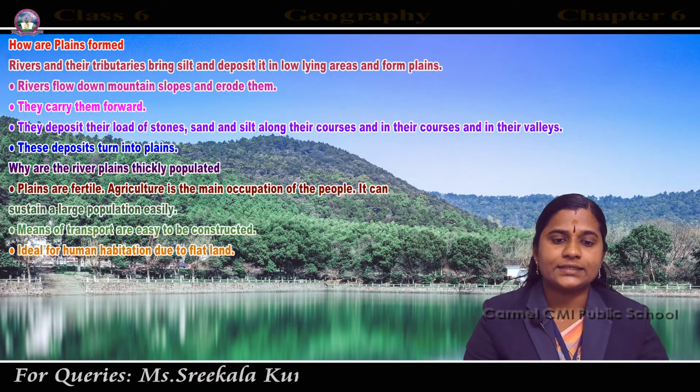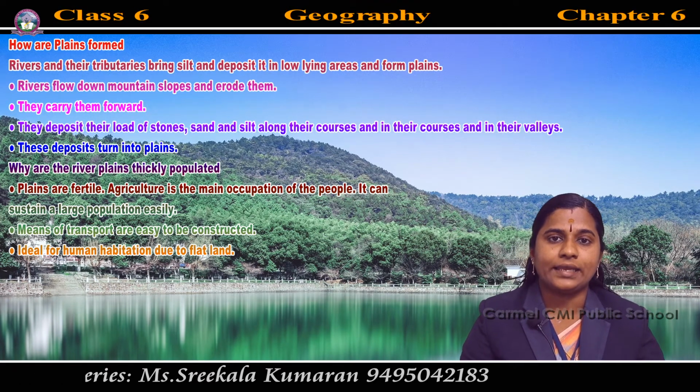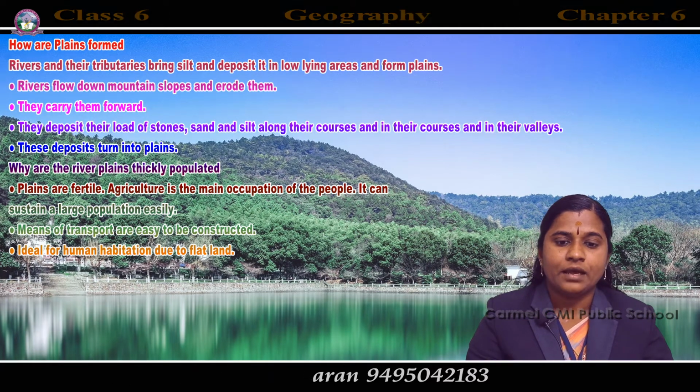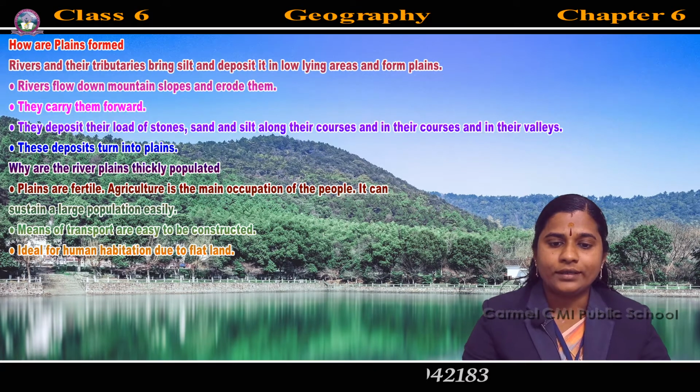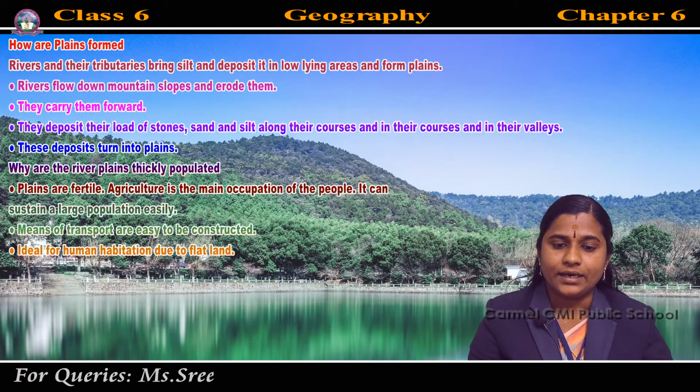In short, we can say that rivers and their tributaries bring silt and deposit it in low-lying areas and form plains. How does this process happen? Rivers flow down mountain slopes and erode them, destroying the slopes slowly.